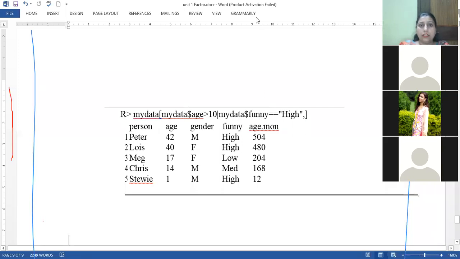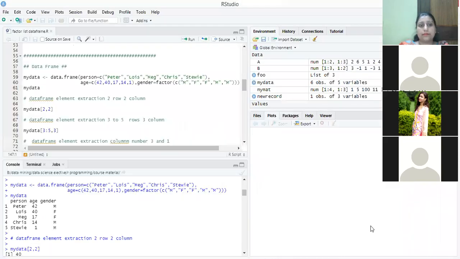Now I'll show you my RStudio screen. So this is the RStudio screen. First we have to create a data set. As I told, the data.frame command is used. We create this data set.